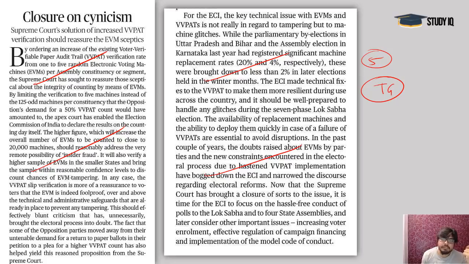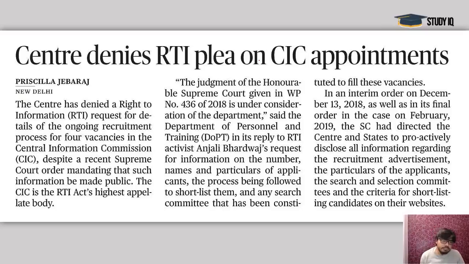Only 2% of cases had technical glitches with these machines, which were as high as 20% in the summer last year. So we have improved, we should keep improving, and the instances of these failures should be kept to a minimum.